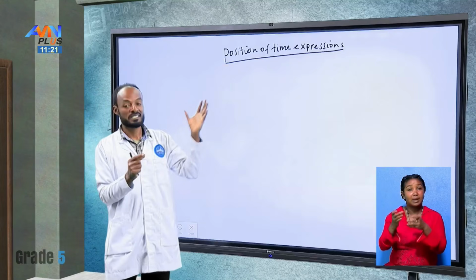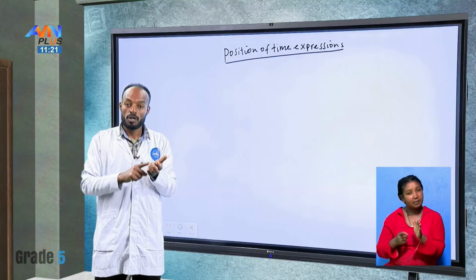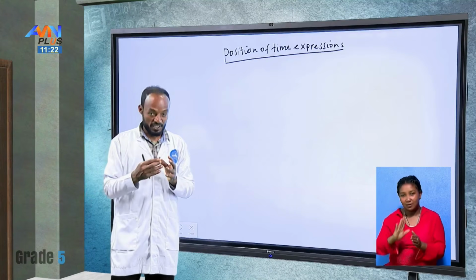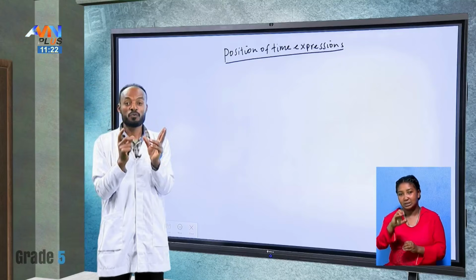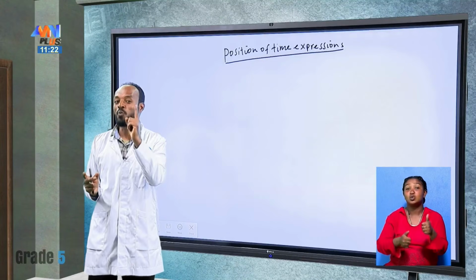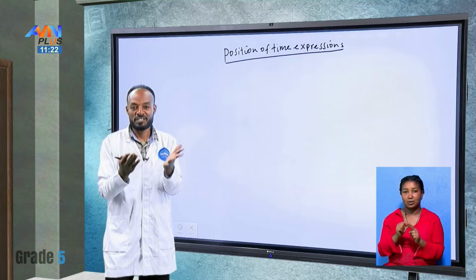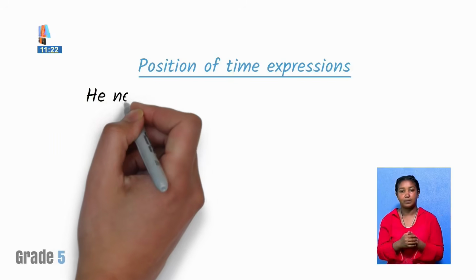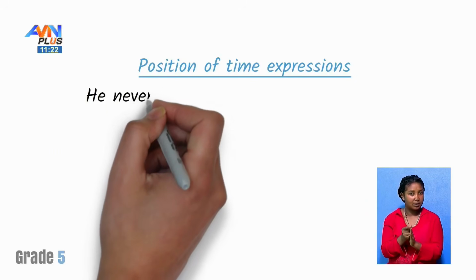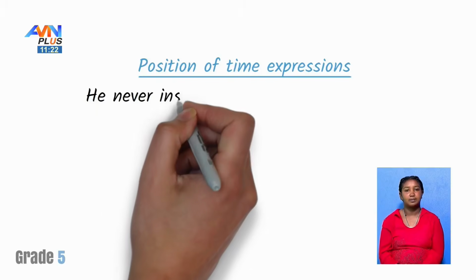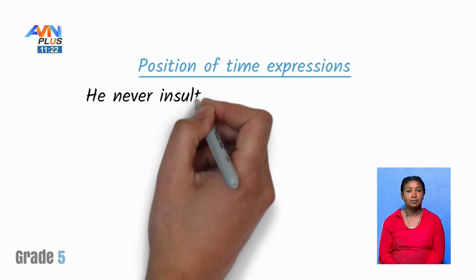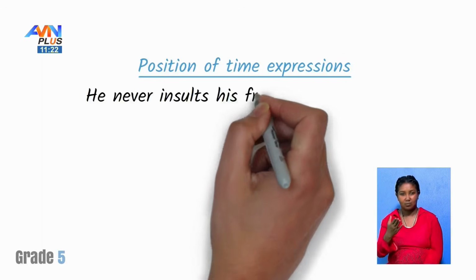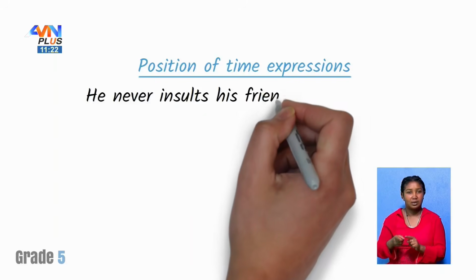Adverbs of time expressions, just like sometimes, always, usually, often, never, rarely, and also seldom, are expressions which are in one word, okay? At that time, they go between what? Between the subject and the given verb. For example, we can say, he never insults his friend.